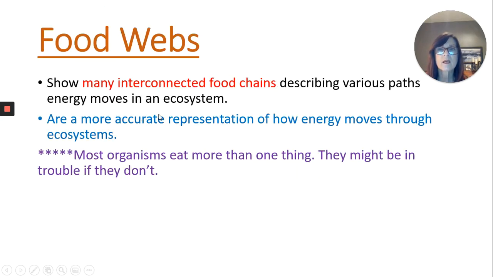All right, food webs show many interconnected food chains, and they really are a more accurate representation of how energy moves through an ecosystem because most organisms eat more than one thing. They might be in trouble if they don't. If you have mice that only eat grasshoppers and they won't eat anything but grasshoppers, and let's say that a virus kills all the grasshoppers one season, well, then the mice don't have anything to eat, so the mice are going to die because they're going to starve to death. And then the things that eat the mice are going to have less food. So it's important that organisms have more than one thing on their menu, that they're not too picky about what they eat.